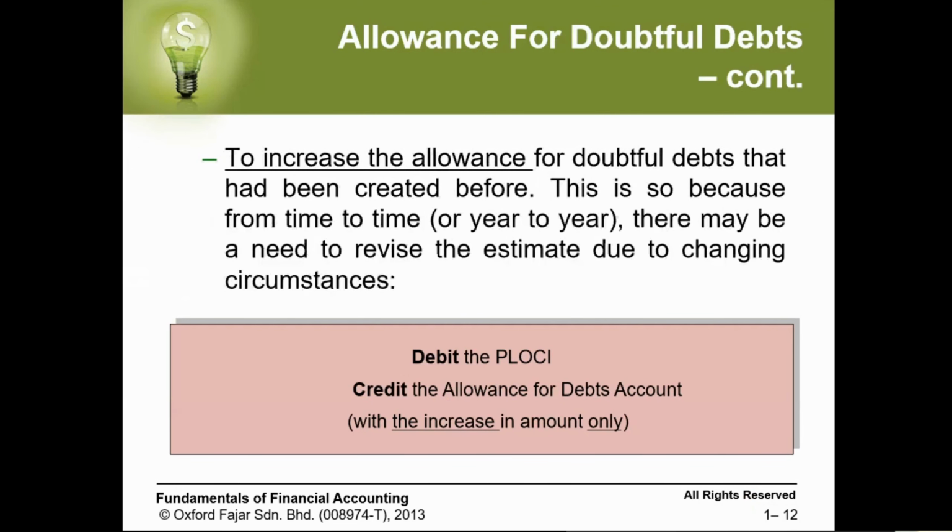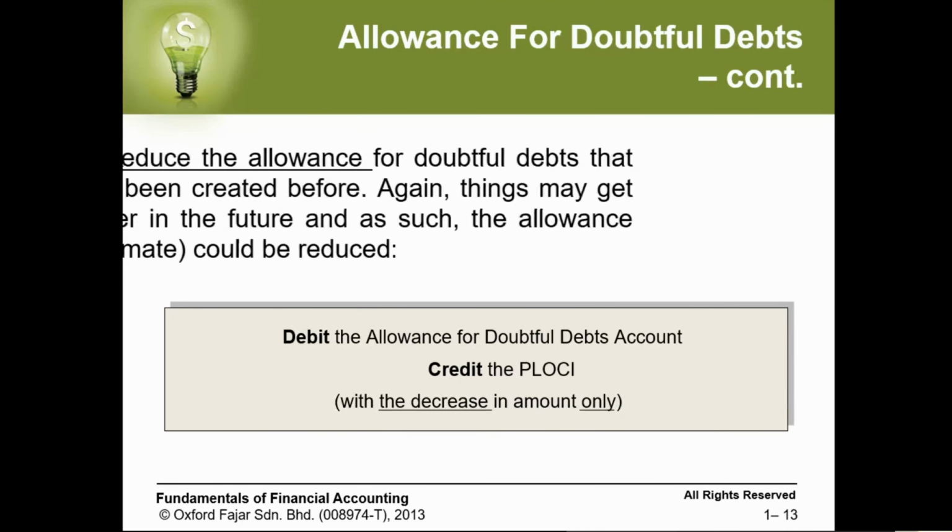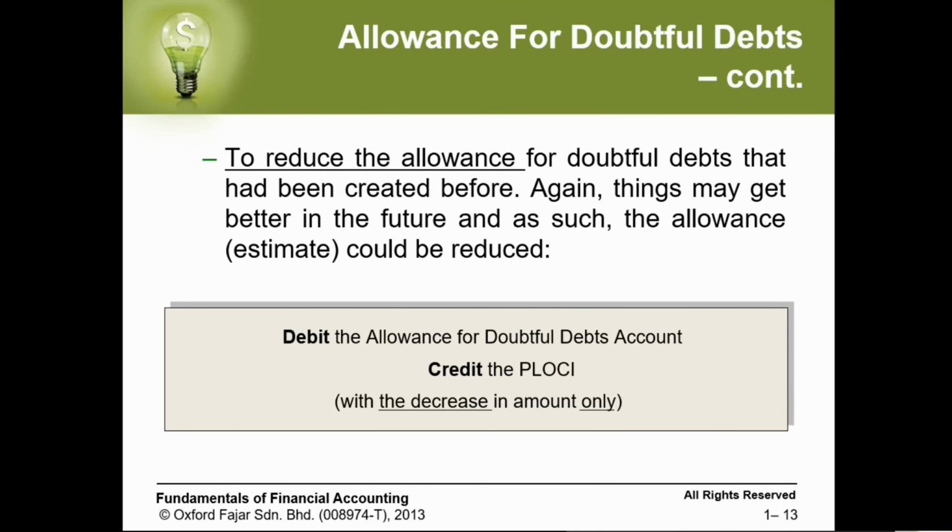Then to increase the allowance, we know the nature of this allowance, it is a credit balance. So when we want to increase it, we also put the difference in the credit side. When we want to decrease it, we put it in the debit side. So let's see how it increases and decreases from year to year. In the first year, we decided to take an allowance of 1,000 ringgit, and we kept it.